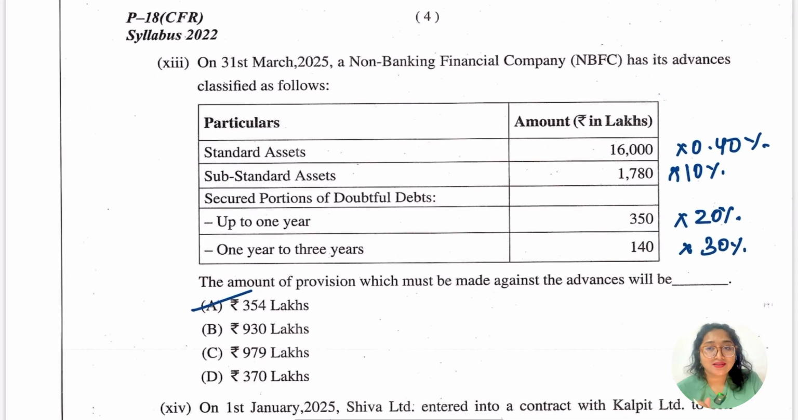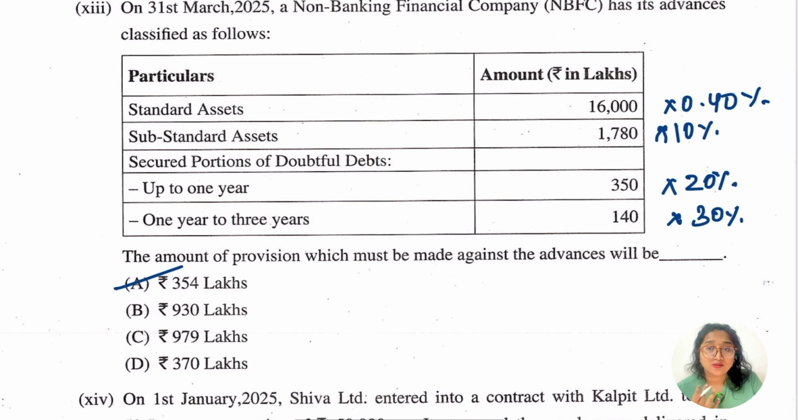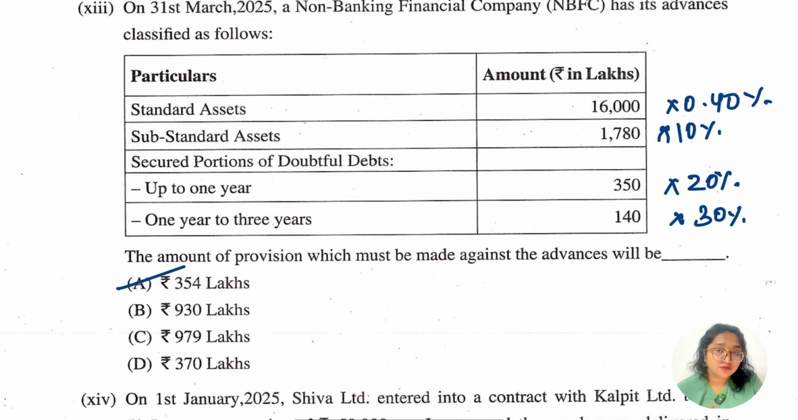So this is again the easy question. On 31st March 2025, NBFC has its advances classified. So as per this, we know what is going to be the percentage. We have to compute this basically. Okay, so standard asset is given. As per standard asset, we'll take 0.40 percentage of the standard asset. Okay, then the substandard asset, which is going to be 10%, is to be considered.